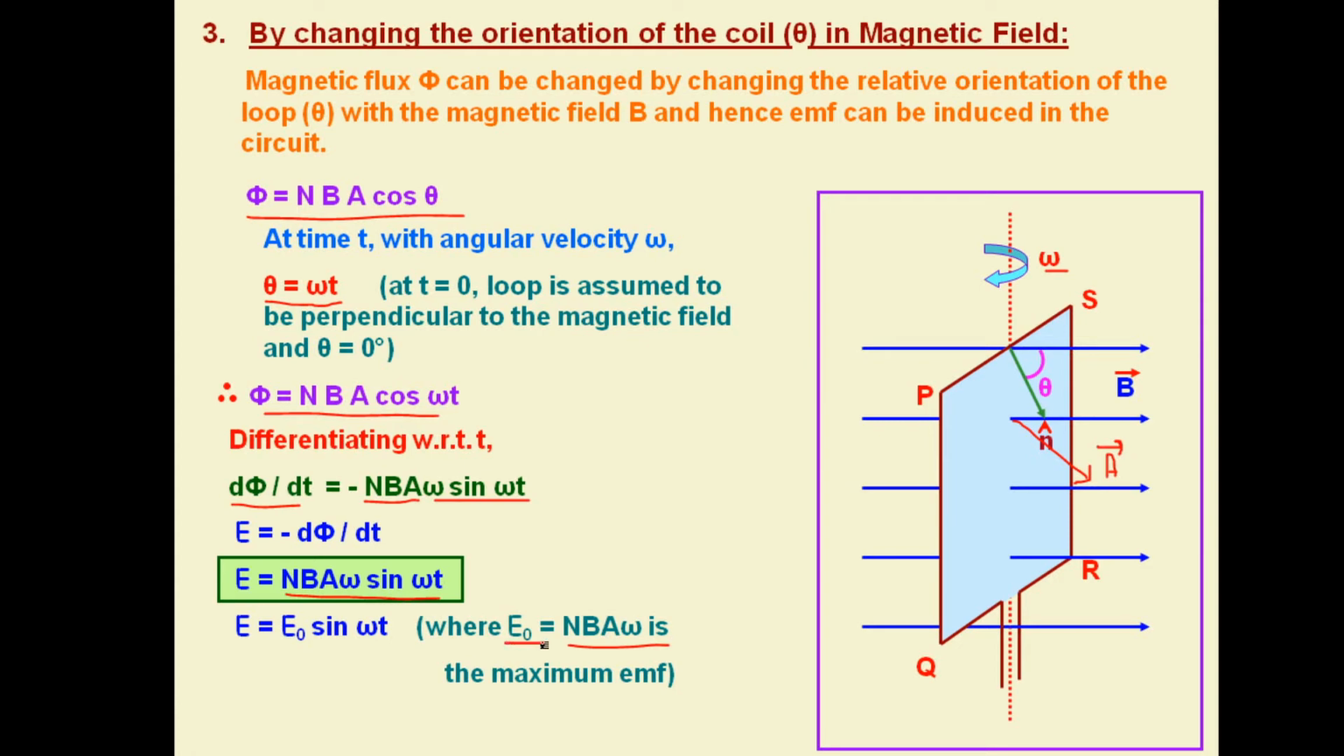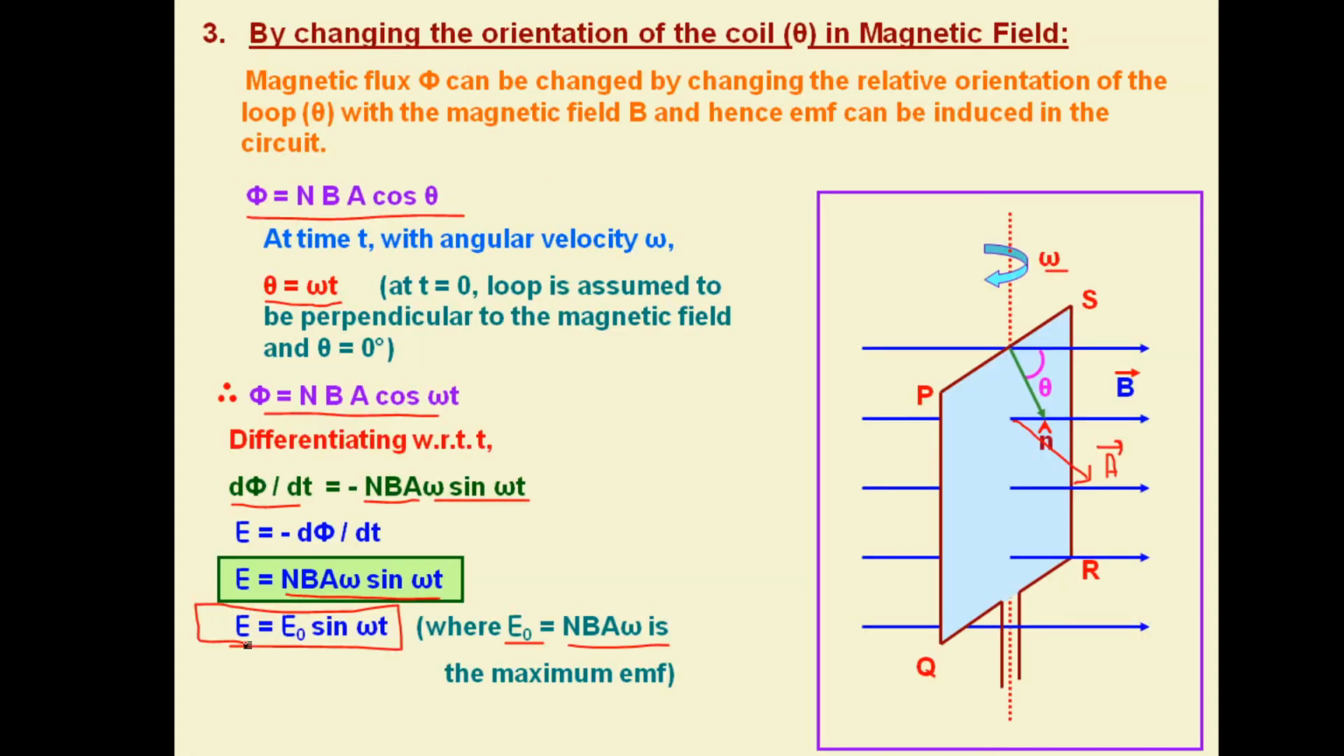We can treat it as E naught, and hence the expression is E equals E naught sine omega t, which is in sinusoidal form, and hence the EMF produced will be sinusoidal. So if required, you can note down this relation. We are going to study about the basic technical part of this.